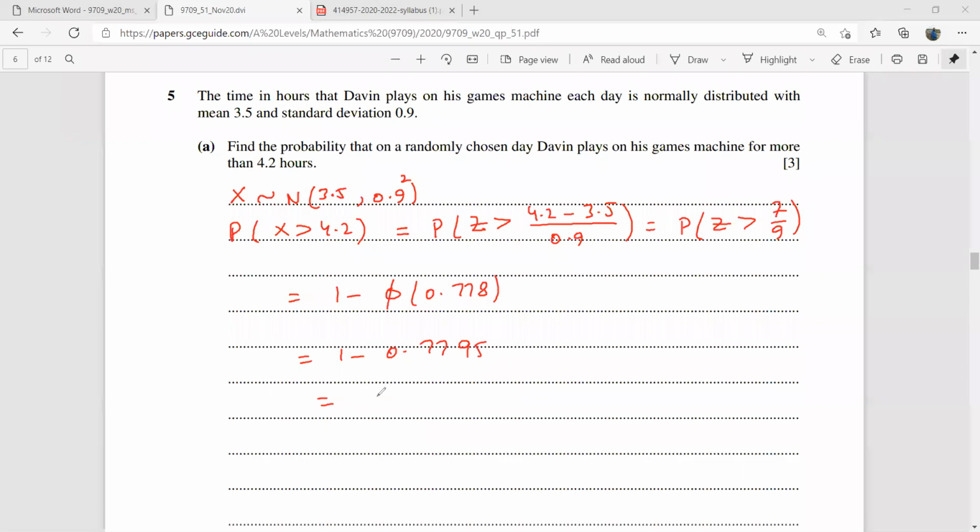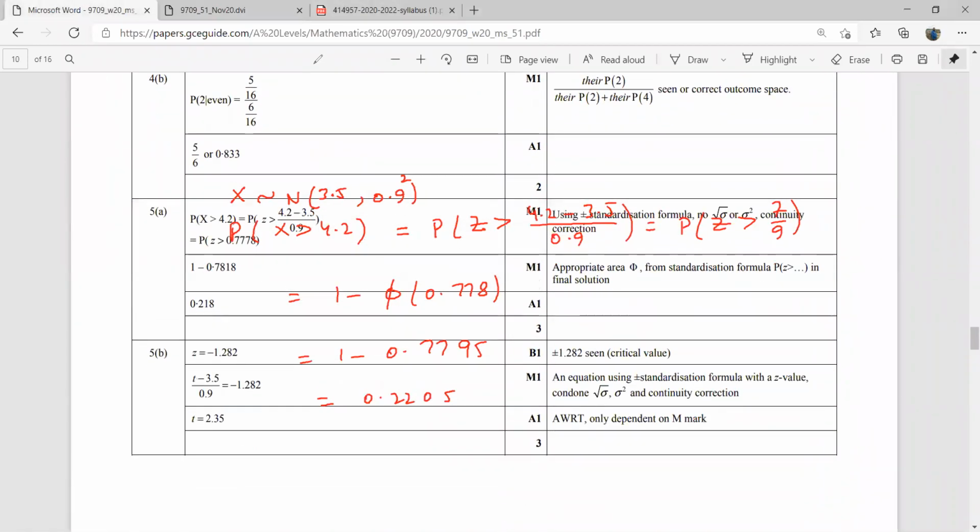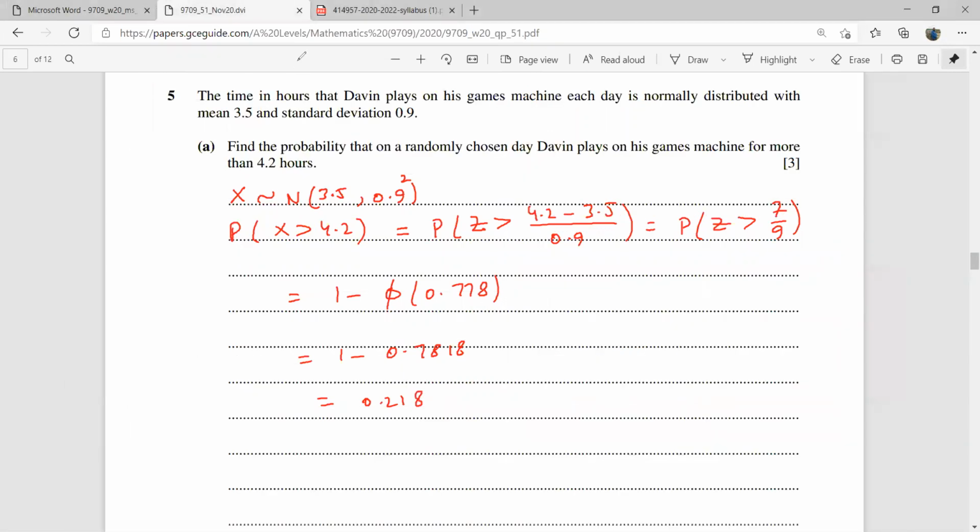0.7795. So this is going to be 0.2205. Let me check the answer. Question number... Sir, 0.7815 नहीं होगा. Oh, sorry, 0.781. Yeah, I made that mistake. 0.7818. So this is going to be, yeah, thank you, beta. 0.218. Okay, so this is your answer for this A part.